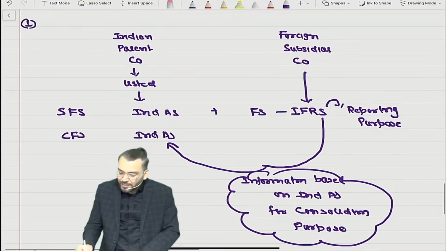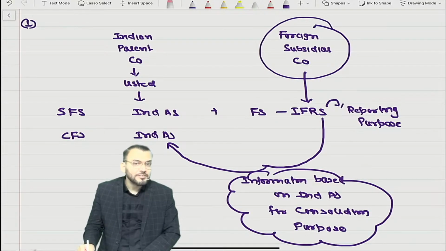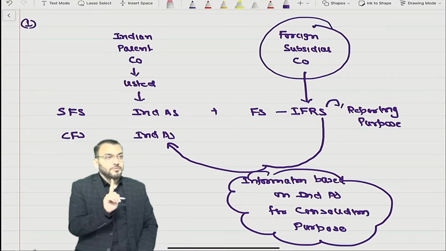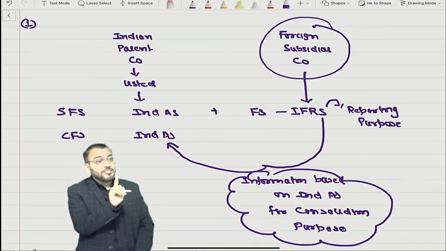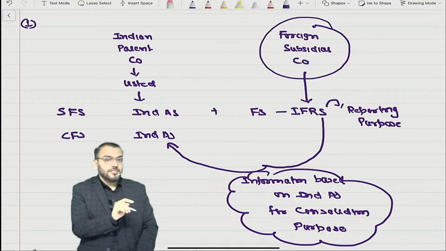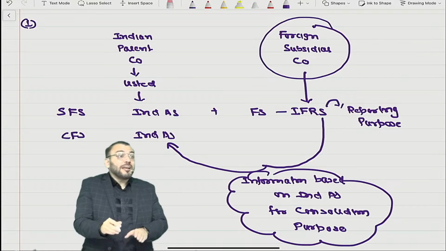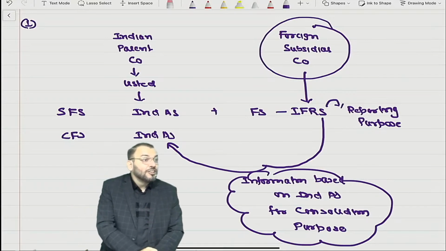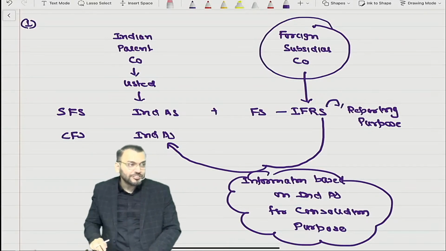Whether they will prepare financial statement based on Ind AS? No. For reporting purpose, they are preparing financial statement based on IFRS. They are only providing information to the parent company for consolidation purpose. Understood this clarification?